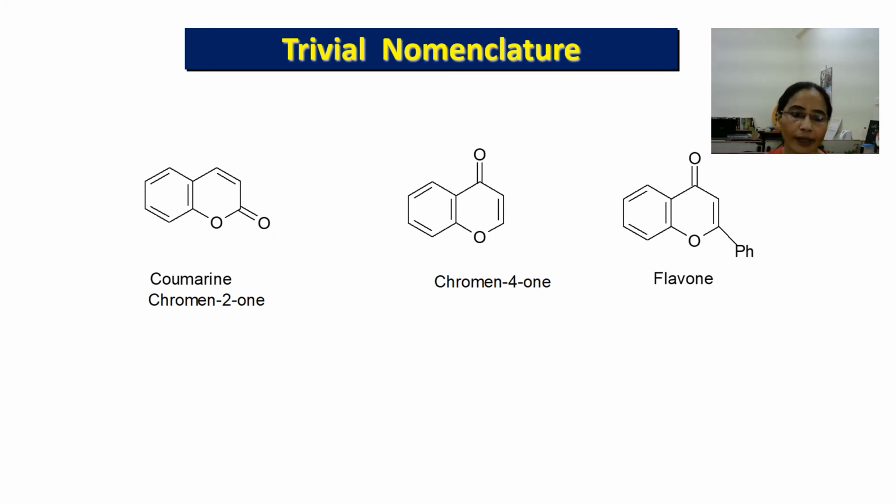Here are the trivial names of some other compounds: chromen-2-one and chromen-4-one. Again, these two are isomers of each other, this one and this one. And this is the flavone, which is present in tea as a flavonoid.